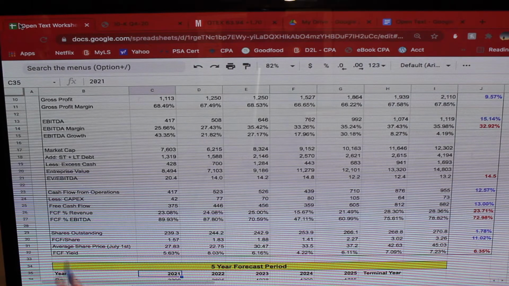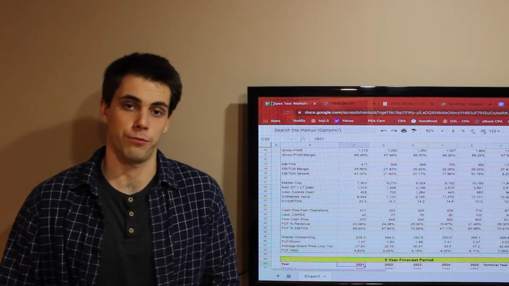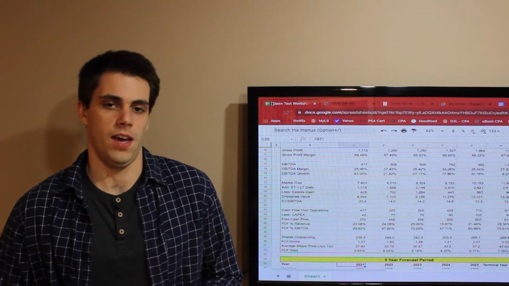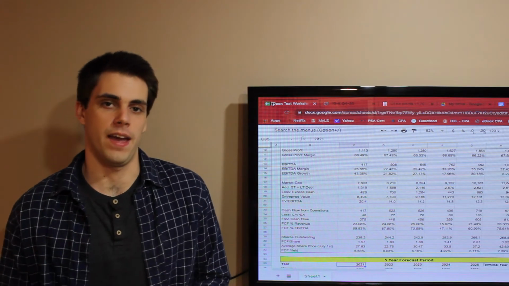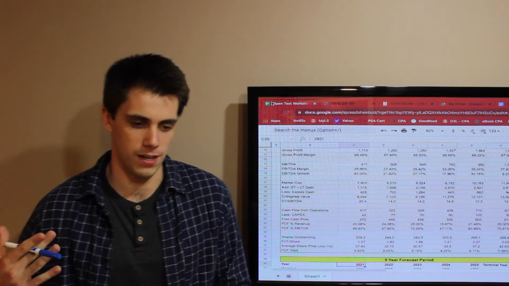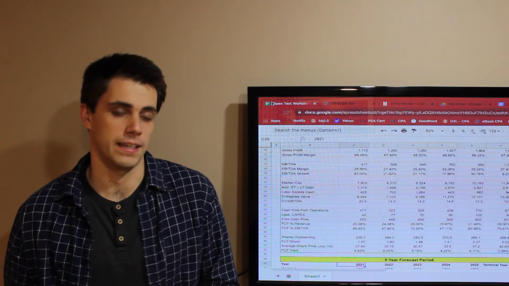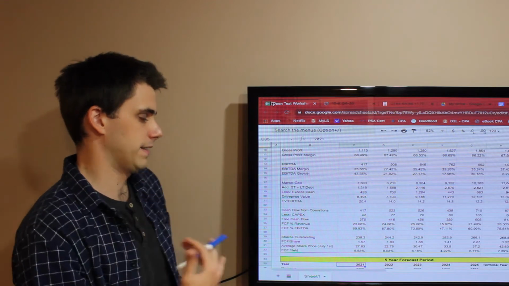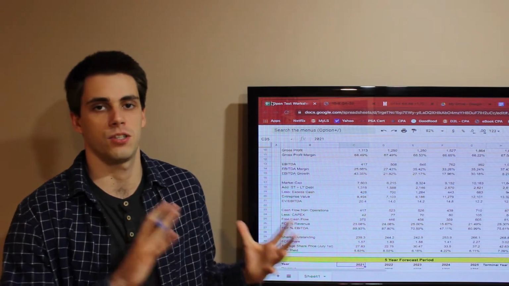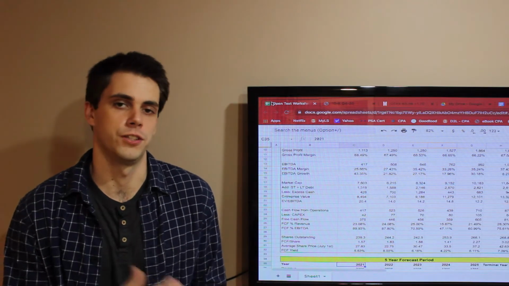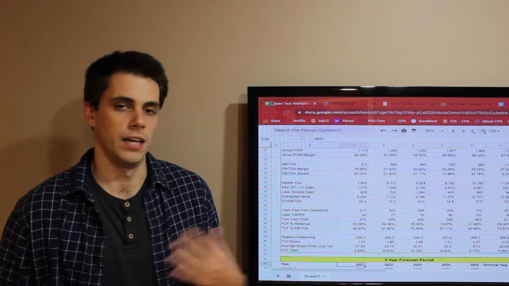And then I just did a basic free cash flow calculation here. Now, one thing to keep in mind is that normally when you're calculating free cash flow that's available to equity holders specifically, you want to take into account any debt that they issue and any debt that they repay on an annual basis. But because this company is very erratic in how much debt they issue one year versus how much debt they pay back the next year, I just wanted to focus on a basic free cash flow calculation to focus on the business specifically. And not really have the numbers influenced too much by what they choose to do with their capital structure by issuing or repaying debt.